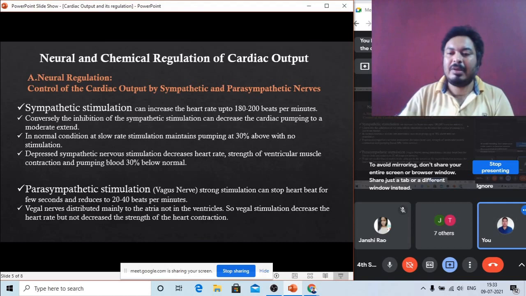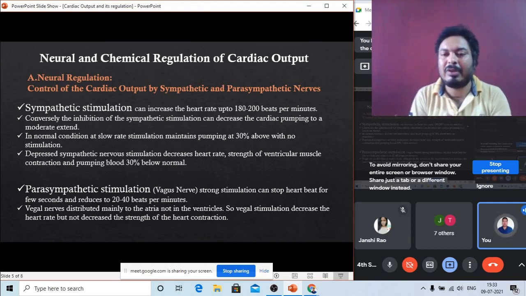This is the maximum. If it goes beyond that, the heart may stop contracting properly, and there may be heart failure. If our beat increases up to 250 beats per minute, it's a maximum, but basically it is around 180 to 200 beats per minute.